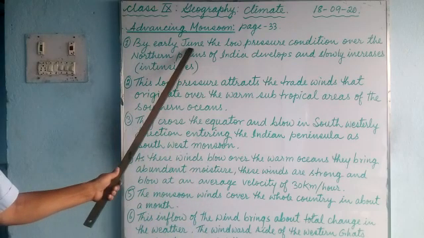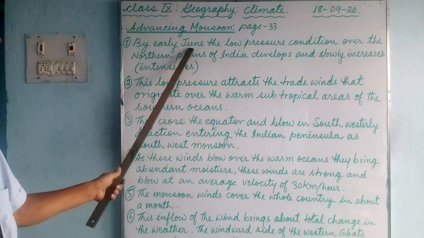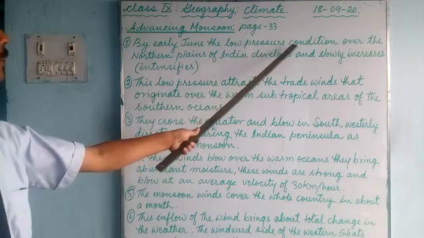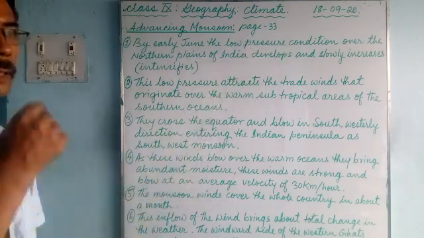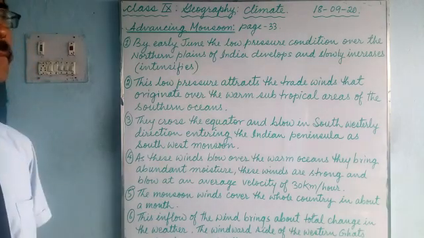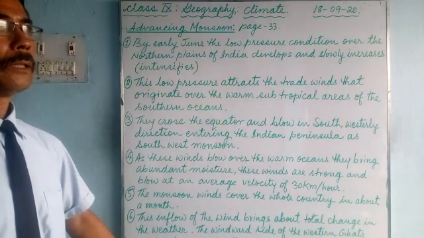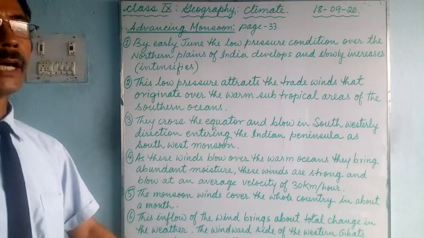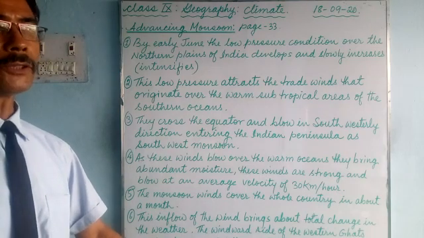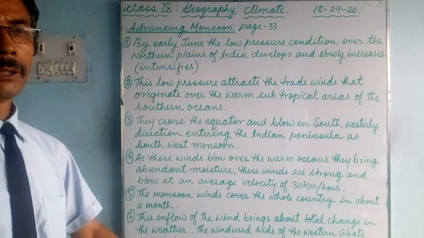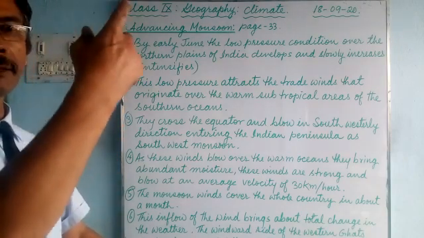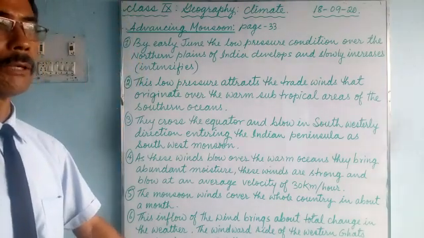Now by early June, the month of June, the low pressure condition. Low pressure, as we have already learned, I have already told you about the pressure and temperature. They are related. Higher the temperature, the lower the pressure. Lower the temperature, higher the pressure. So we have already learnt about that.